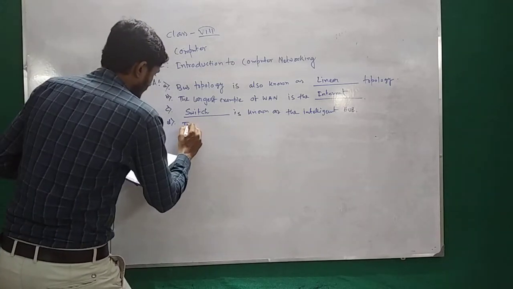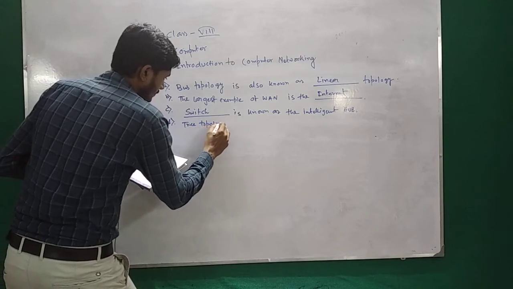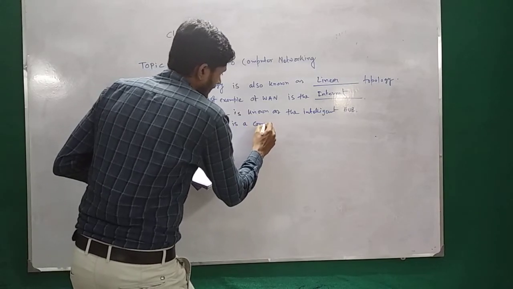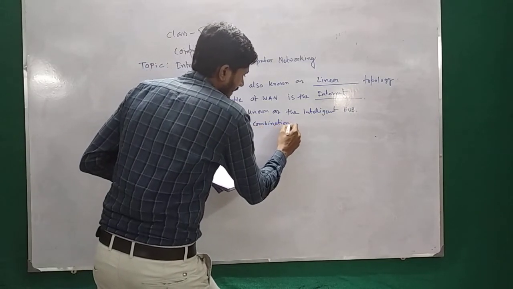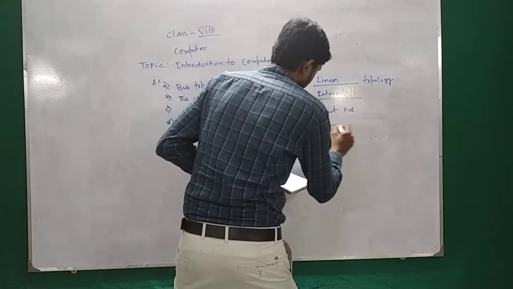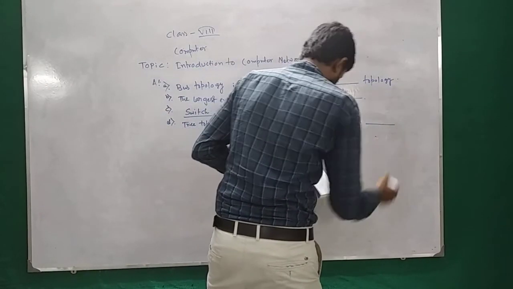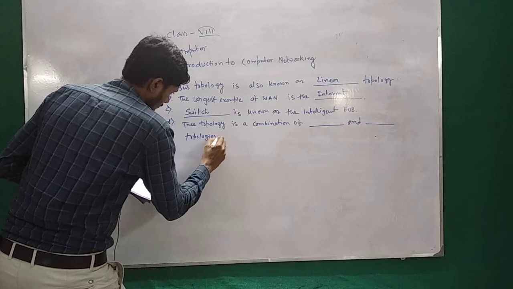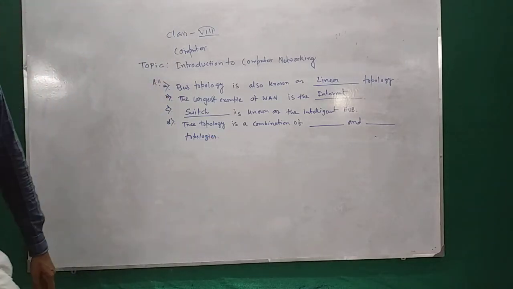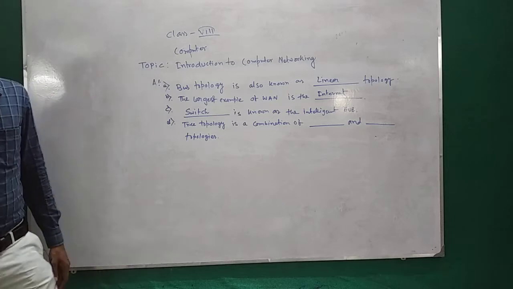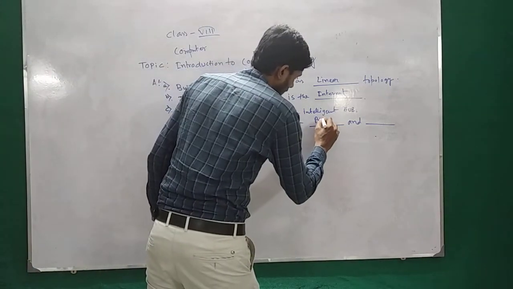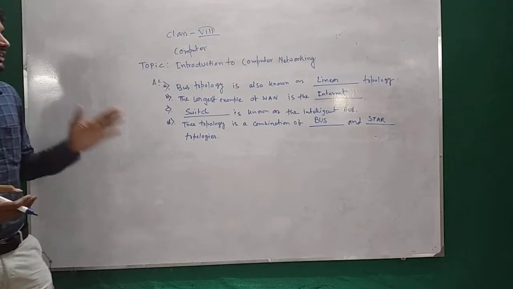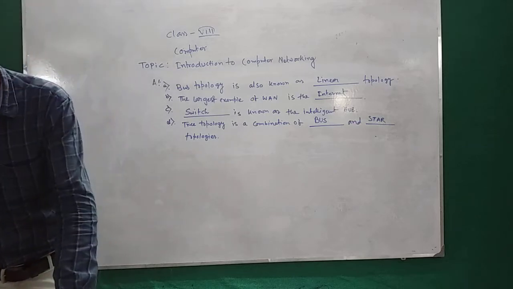Tree topology is a combination of blank and blank. That means dash and dash topologies. So tree topology is a combination of dash and dash topologies. So the answer is bus and star topology. So tree topology is a combination of bus and star topologies. Next, question number E.